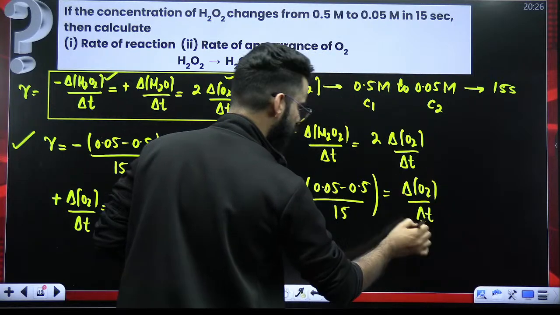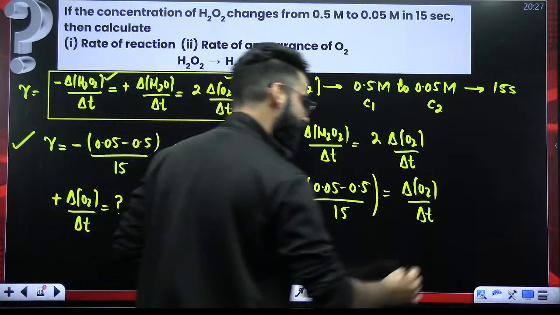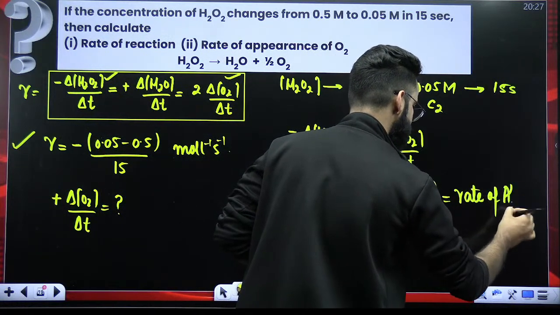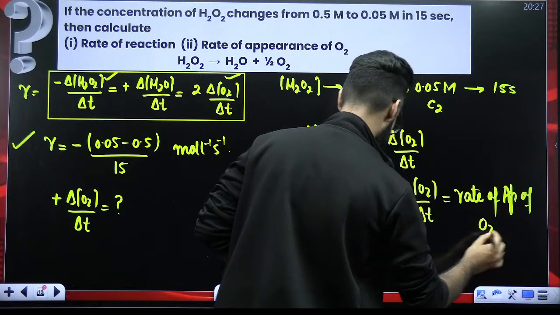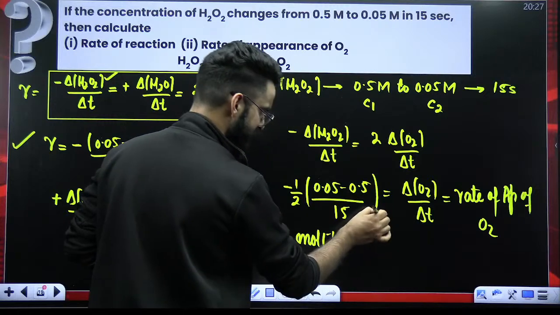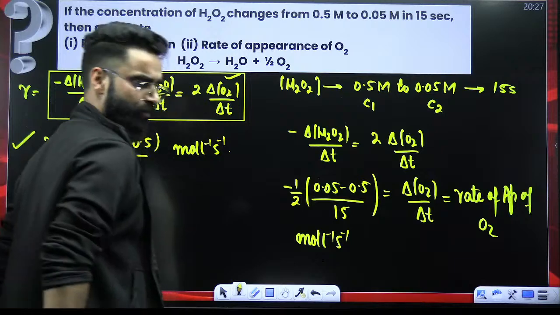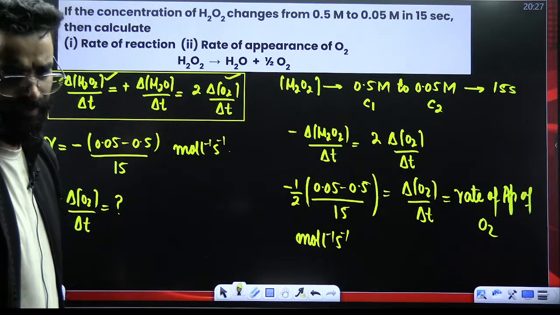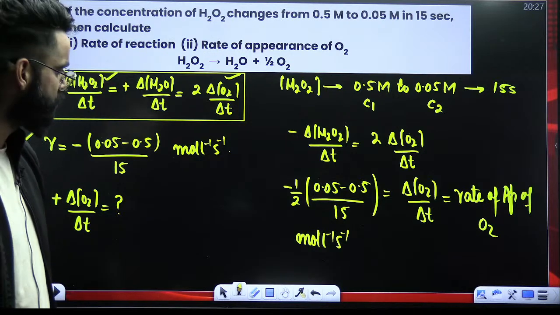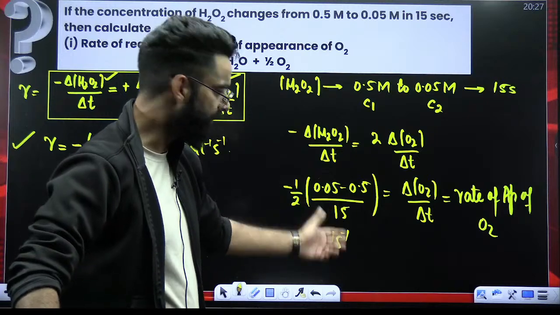What do you call this delta O2 upon delta T? This delta O2 upon delta T is what I call the rate of appearance of O2. So here you will be getting the rate of appearance of O2, and its units will be moles per liter per second. It is just a matter of calculation now. Solve it, and get the rate of appearance of O2 in moles per liter per second. Clear to everyone? So both the questions are done. One was your rate of reaction, and one was your rate of appearance of O2.